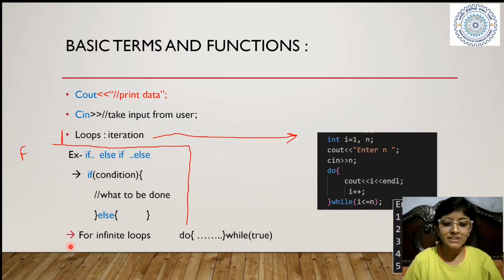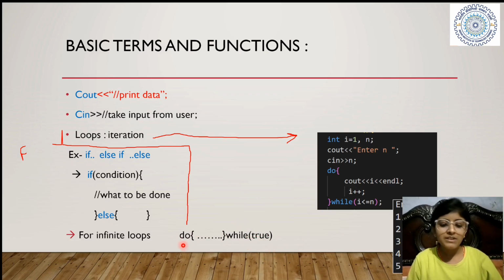Okay. So it is basically for infinite loops. What is the condition? while(true). So if we write true in the brackets, it means it is an infinite loop. There is no ending condition of the loop. And the system sometimes hangs if we are using it without knowledge.